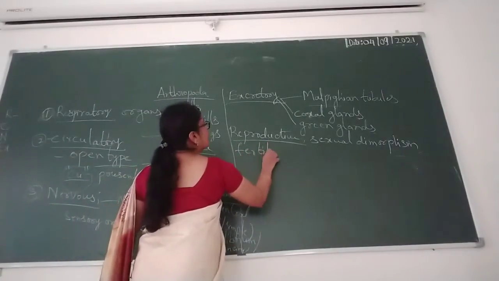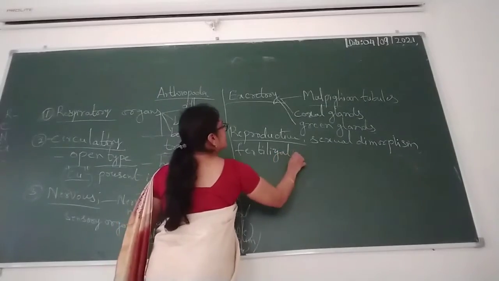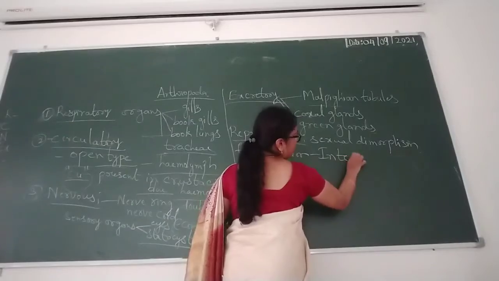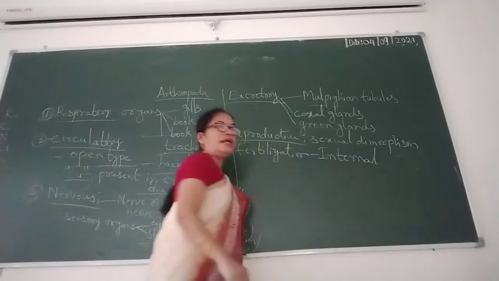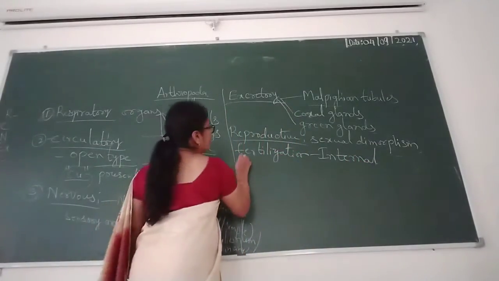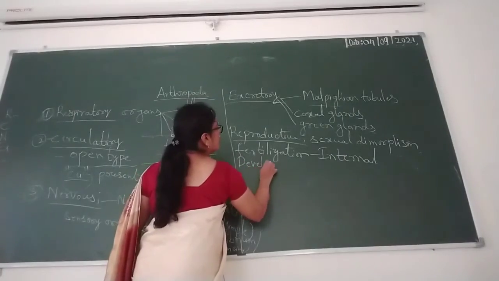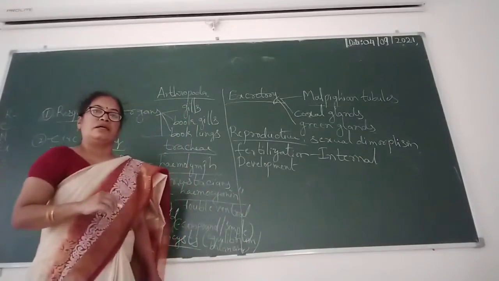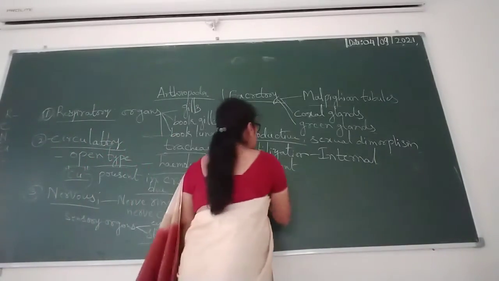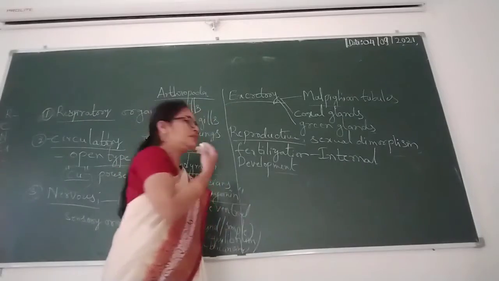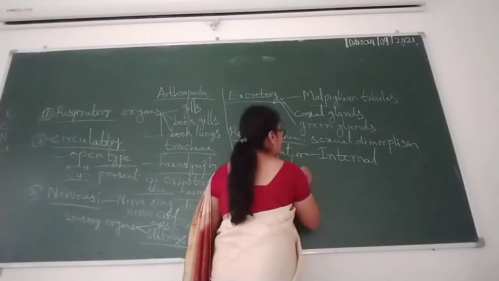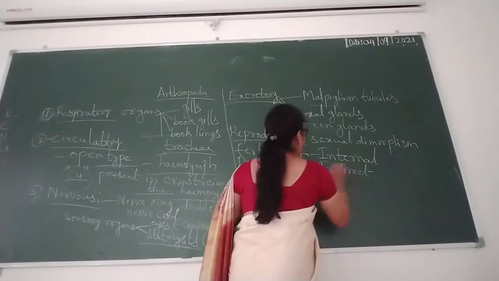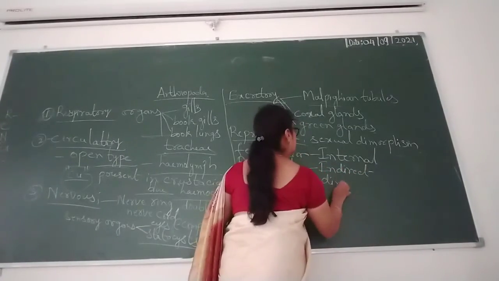Fertilization is mostly internal. In development, some arthropods are indirect and contain larval stages, and some are direct.